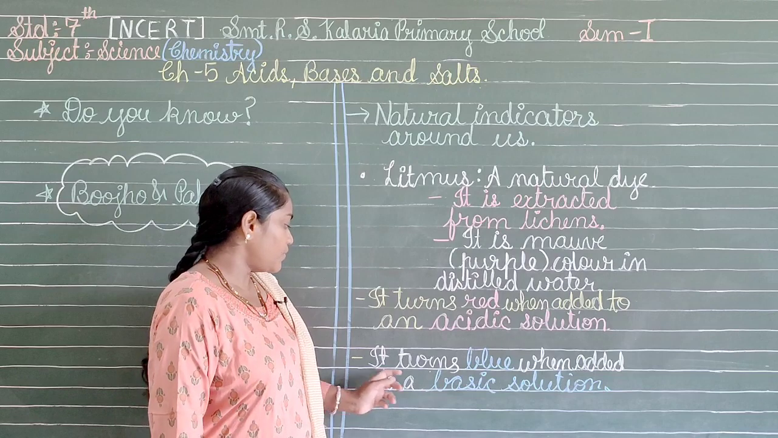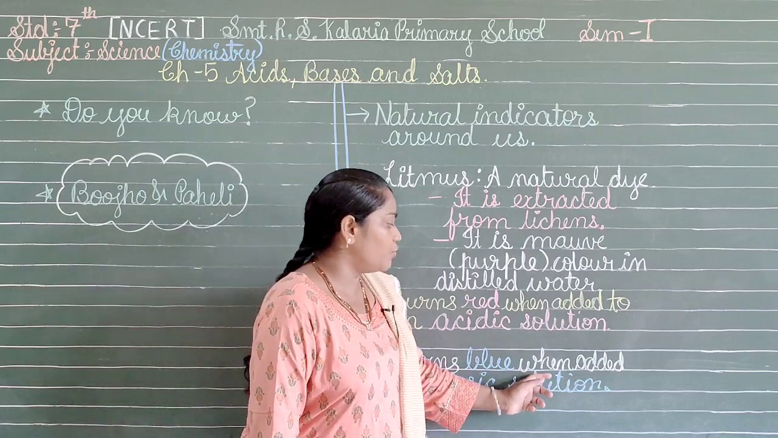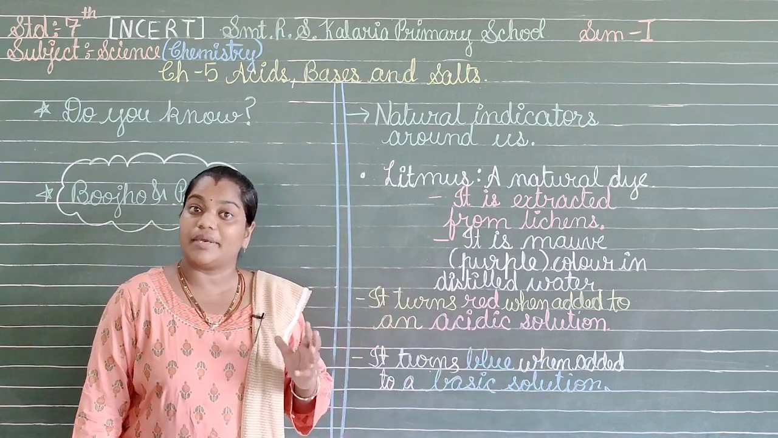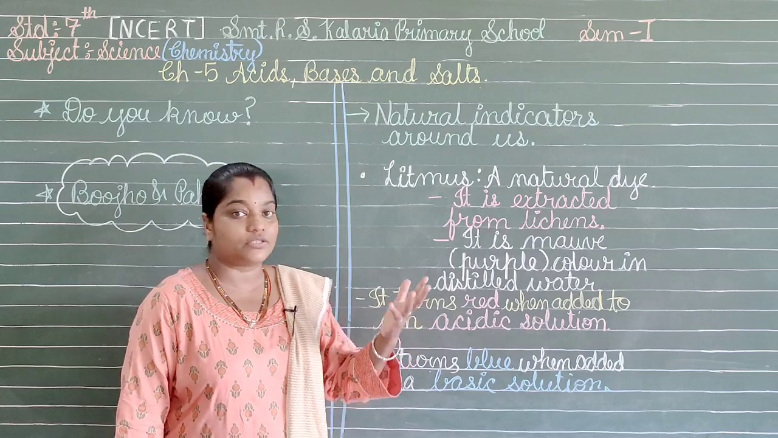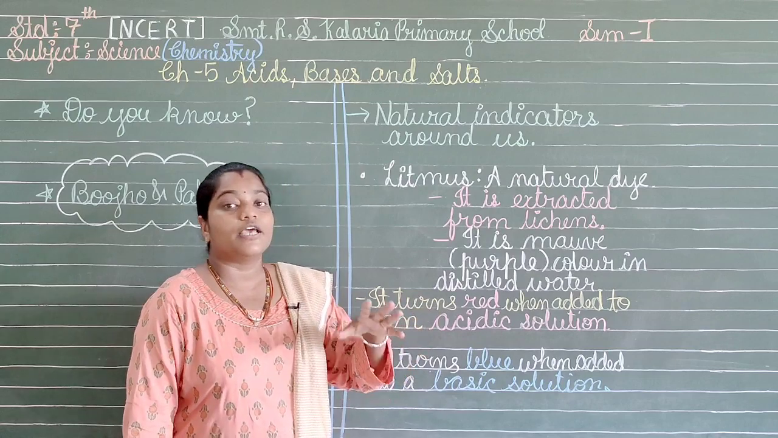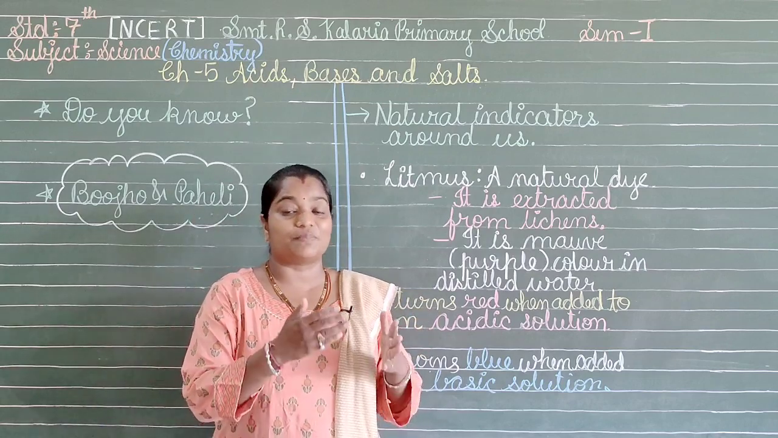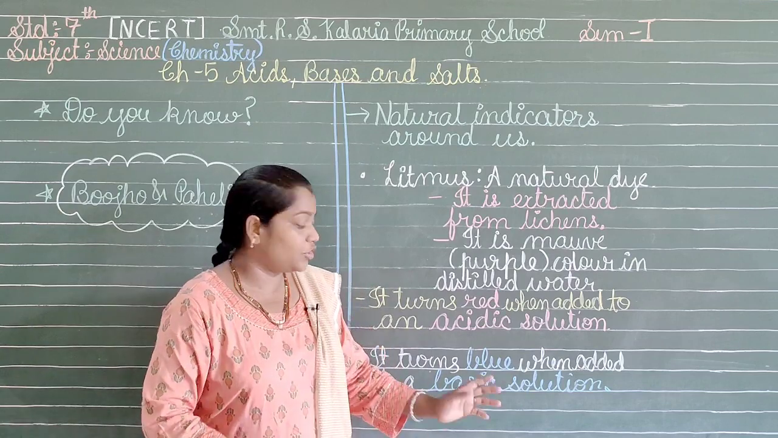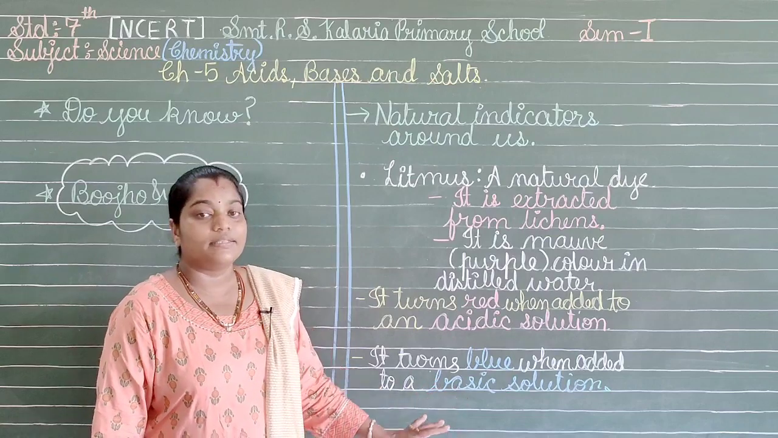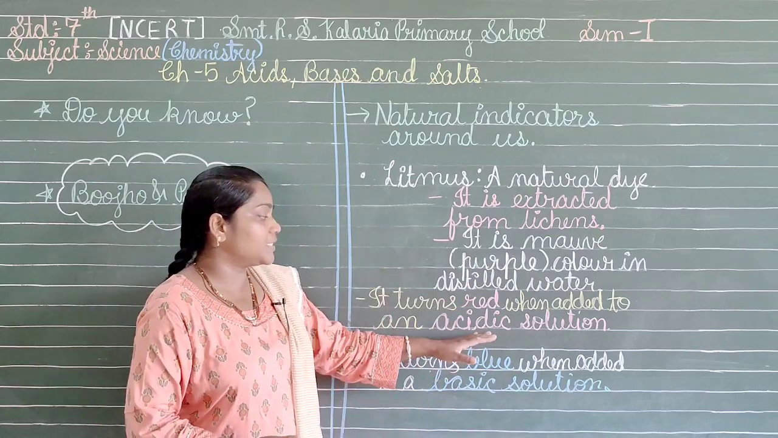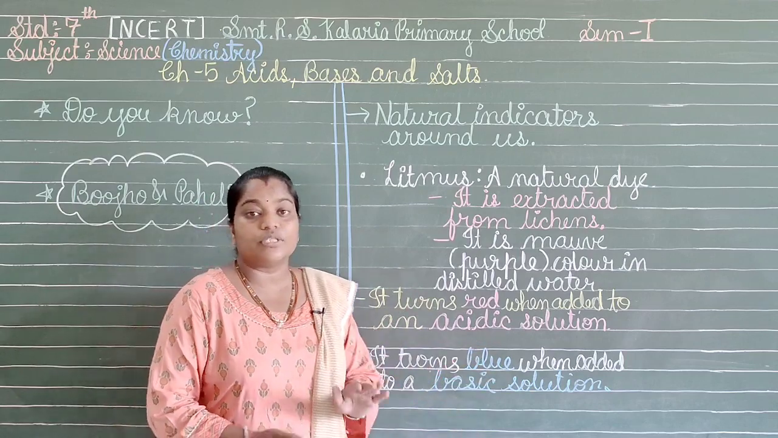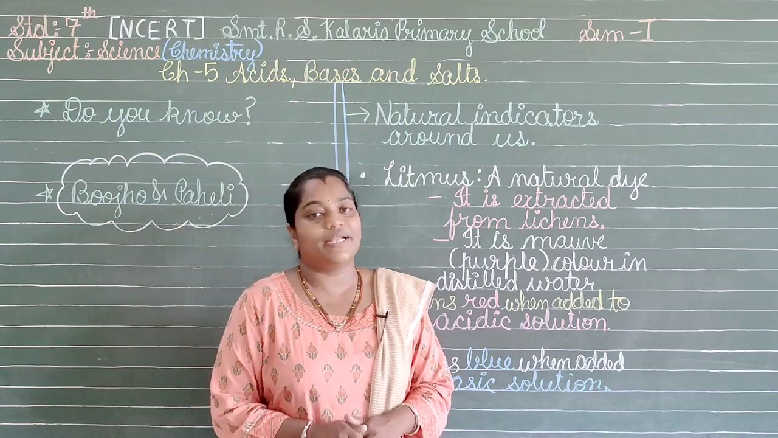Okay, next one we have, it turns blue when added to a basic solution. So when it is added to a basic solution, it will give a blue color. So again, basic solution, blue color. It does mean that if the litmus paper is presenting the blue color, the solution is basic in nature. So I suppose it is clear that when it gives the red color, it is the acidic solution, and whenever it gives the blue color, it is basic solution. So these are the indications that we can have from the litmus paper.